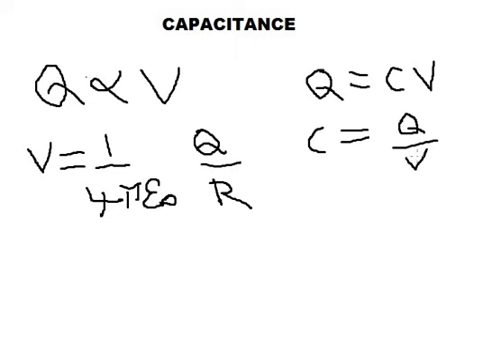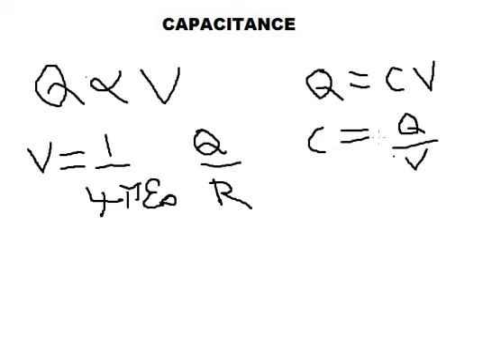The capacitance of a conductor depends on a few things like the shape and size of the conductor, the dielectric medium surrounding the conductor, and also the presence of other conductors nearby.